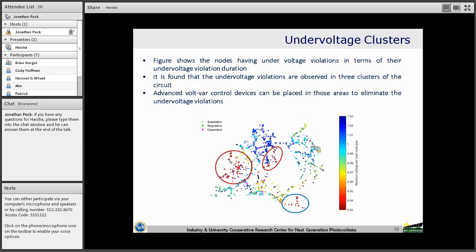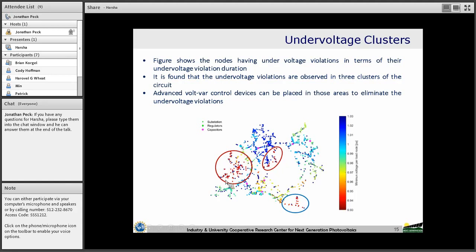From our study we have understood that yes, we can place the devices at appropriate locations and be able to get the voltage regulation performance so that all under voltage violations can be eliminated. For the same circuit, this is the figure indicating the minimum voltages.